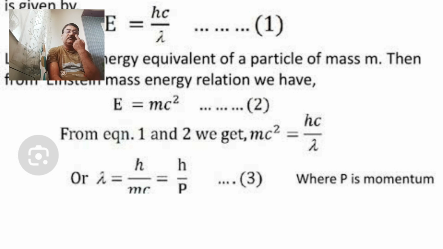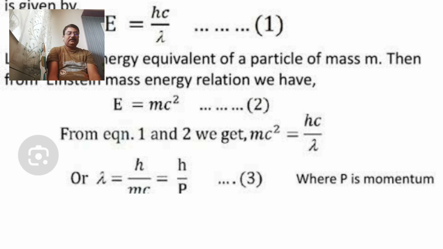So equation third becomes: wavelength of light radiation is equal to h upon p. This is equation number 3, where p is the momentum of that particle.